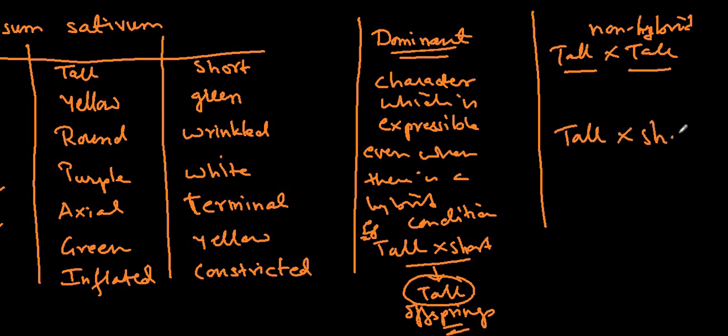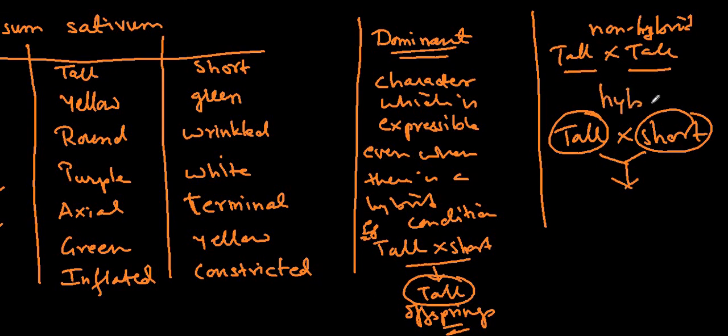Tall crosses with short. It's a hybrid condition because the characters of the height are different. One parent is tall, another parent is short. It is a cross pollination between tall and short, and that is what we consider as hybridization. Then what sort of expression is there in the offsprings? Tall expressions are there. Tall physical characteristics are there. That means that tall is a dominant one. So that's why I mentioned even when there is a hybrid condition.